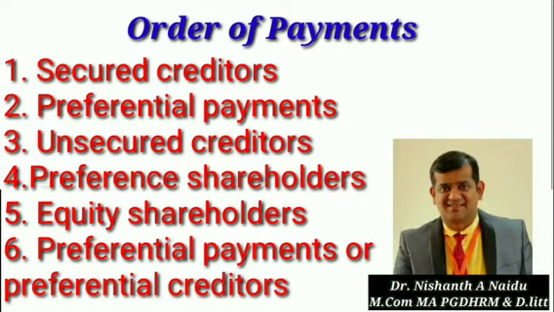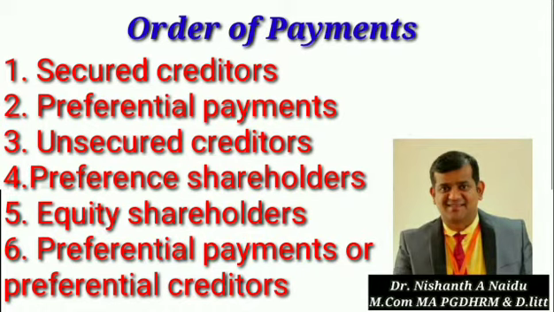If preference shares are participating shares, then they will have participation rights. If not, then equity shareholders will be settled right after the payment to the preference shareholders. If the preference shares are participating, they are entitled to participate in such surplus. So this is how the settlement will be made to equity shareholders.